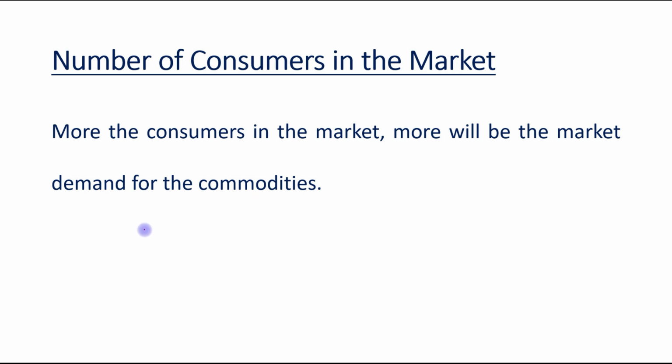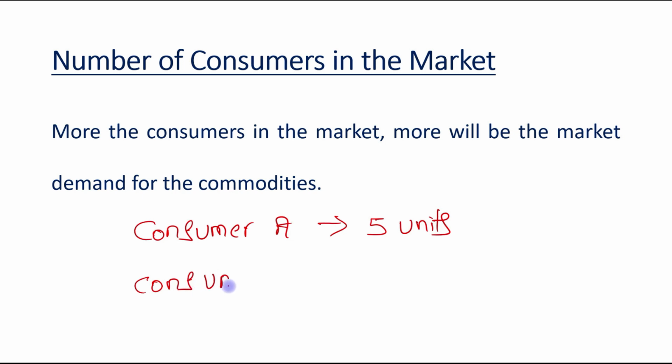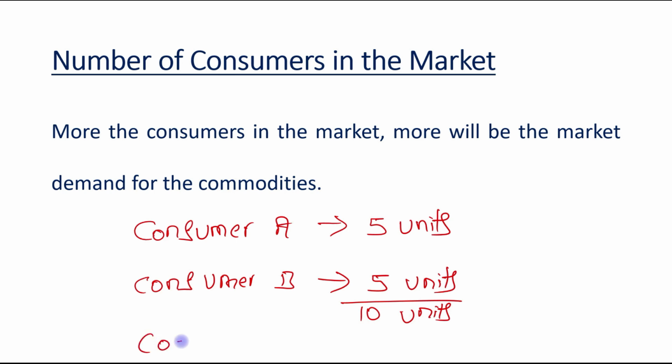सिंपल है कि अगर सिर्फ एक कंज्यूमर है, लेट्स सपोज there is only consumer A, and he demands 5 units, so the total demand is 5 units. Now let's suppose consumer B is also there, he also demands 5 units, so the total demand is 10 units, right? Again we can take consumer C. Consumer C also demands 5 units.